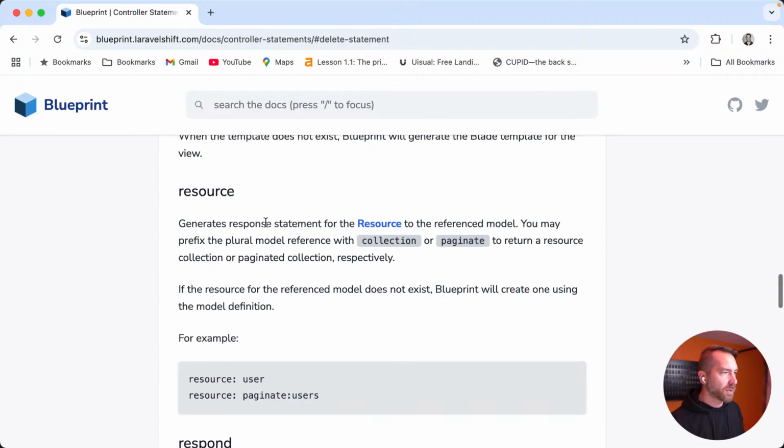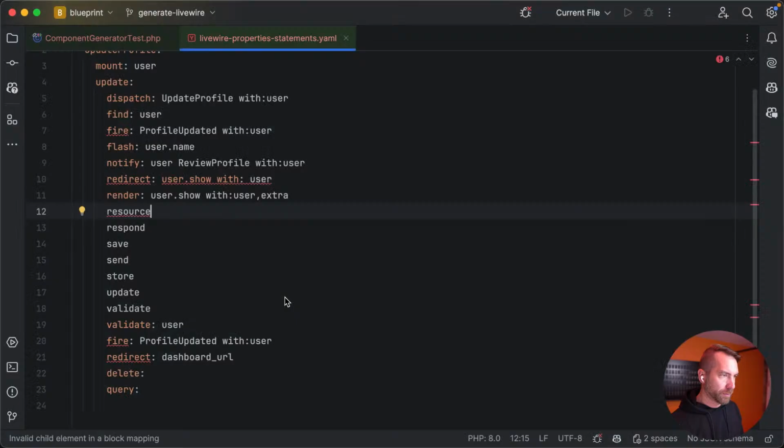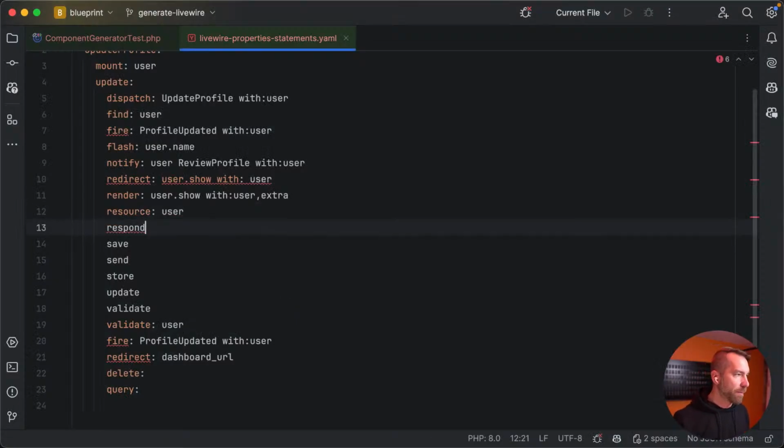Okay, resource expands, generates a resource. You may prefix the plural model reference with collection or paginate to return a resource. Okay, if the resource for the reference model does not exist, Blueprint will create one using the model definition. For example, resource user. Well, let's see what it does, right?